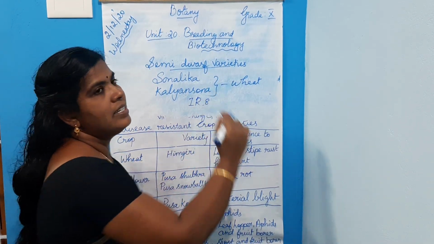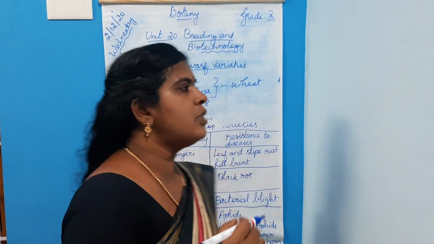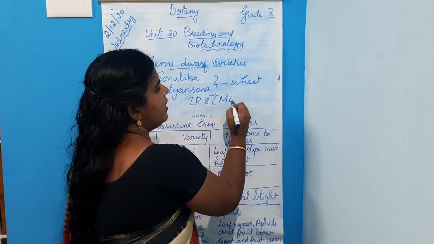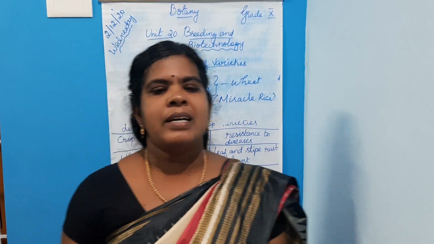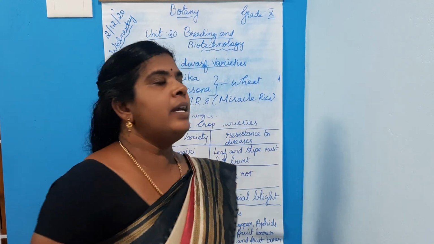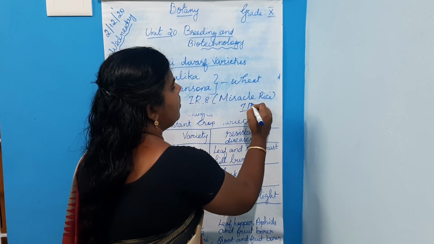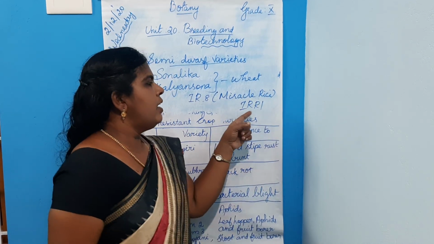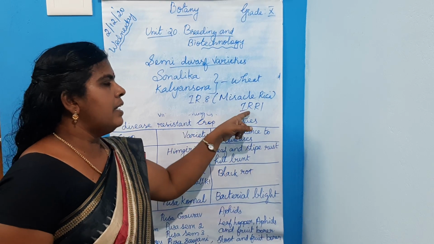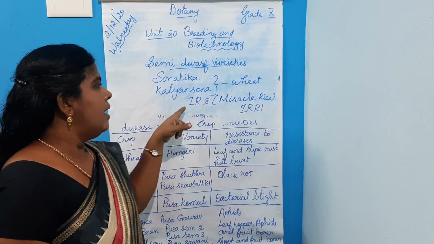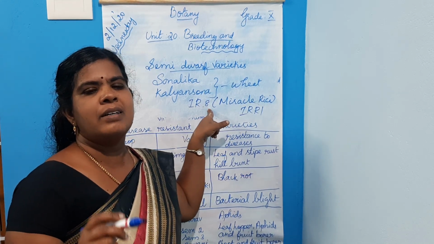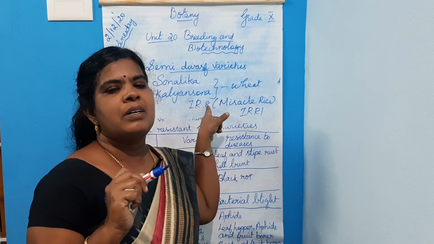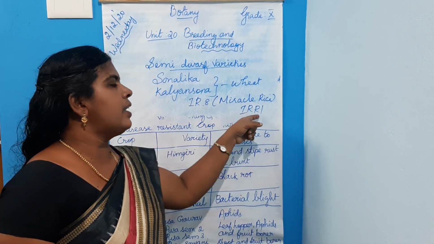Then next, one of the rice varieties, IR8. This IR8 is also called miracle rice. It is a high yielding semi-dwarf rice variety developed by IRRI.